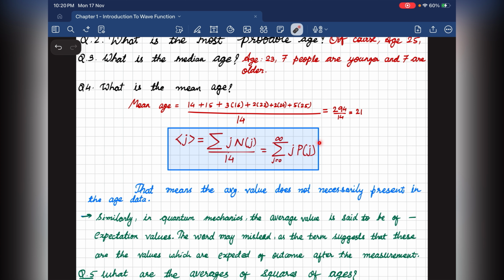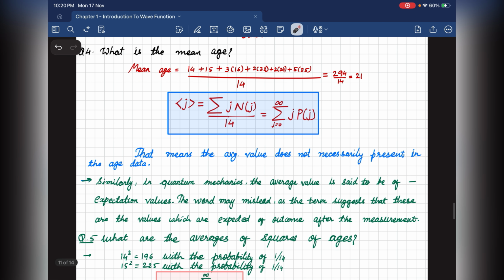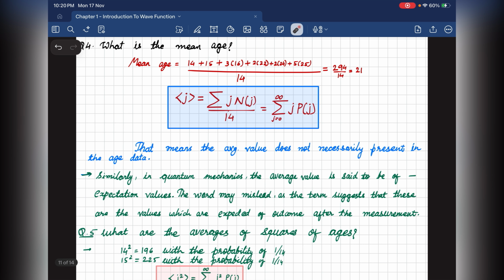This is the first deep message Griffiths gave us, that the expected value is not literally the value you expect to get in a single measurement. This is where the phrase expectation value misleads students in statistics and, of course, in quantum mechanics. It simply means the average over very many trials. So the more measurements we make, the more the results lie in a range, and that range is composed of expectation values.